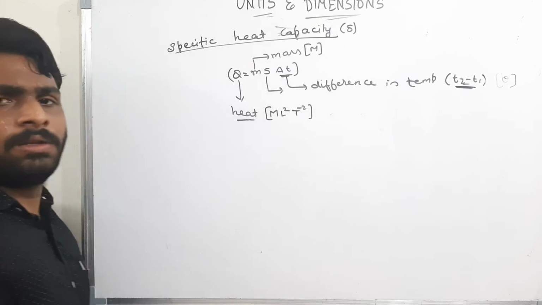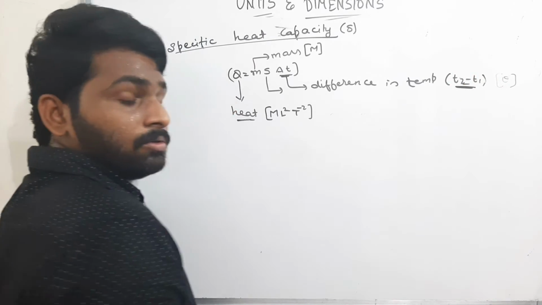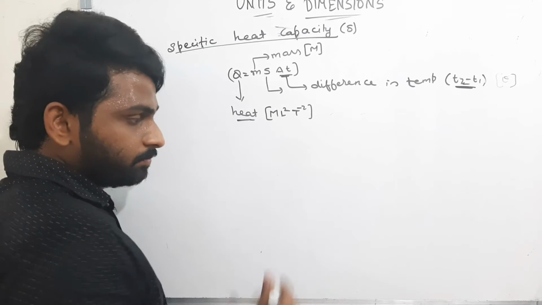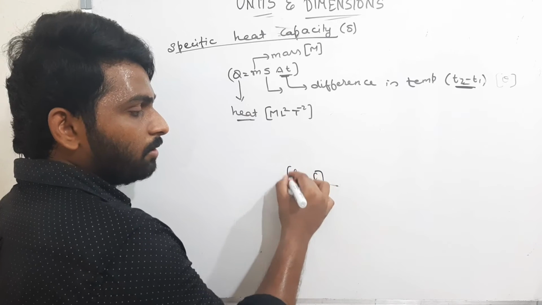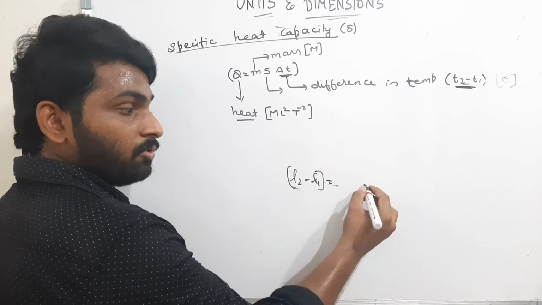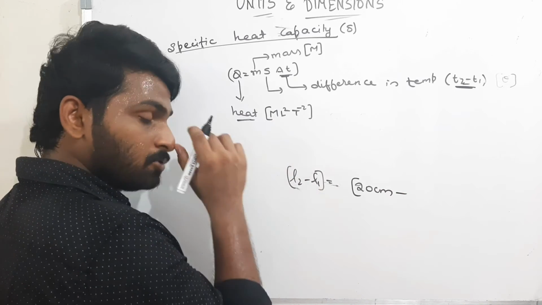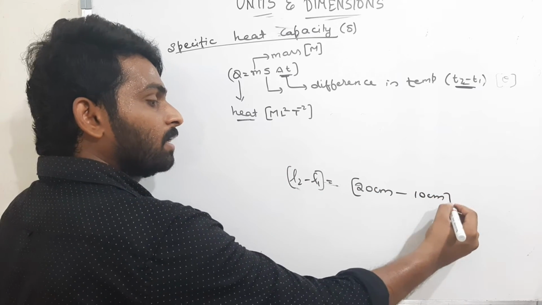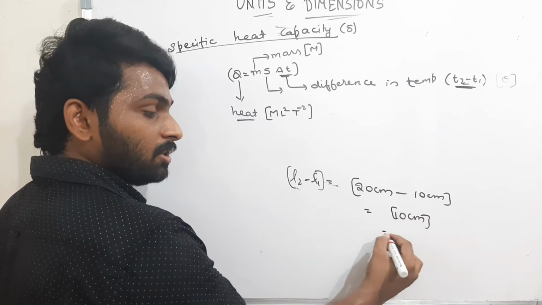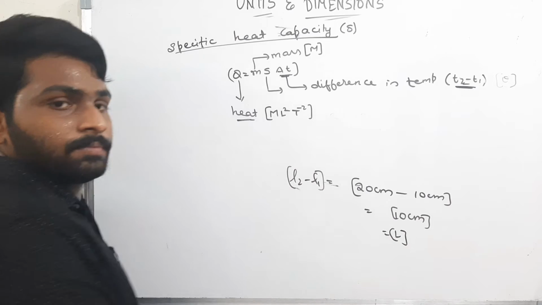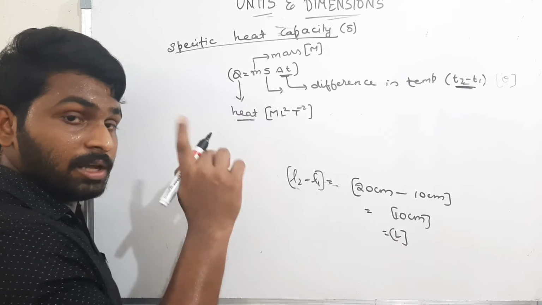Why theta? Sir, there is T2 minus T1, so theta minus theta you should get as 0. It's not possible like that. Now see here, L2 minus L1. What is the dimensionality for L2 minus L1? L2 is 20 centimeters, assume, and L1 is, assume, 10 centimeters. Now what is the final answer? 10 centimeters. Therefore, what is the dimensionality? It is nothing but L.